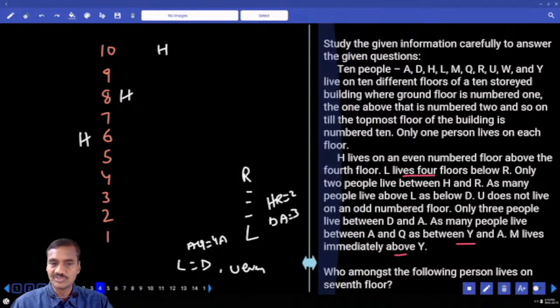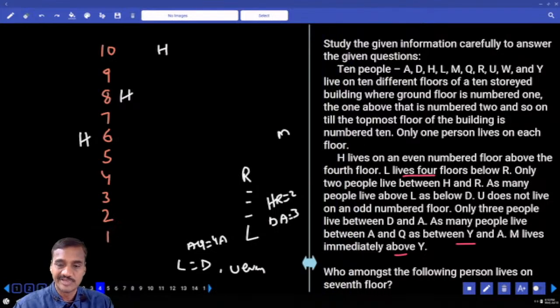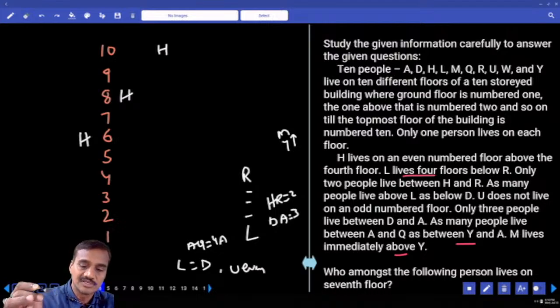And M lives immediately above Y. M is immediately above Y. This is the information we have. Then from here onwards, start with H and R. Between H and R there are exactly 2 people. Then H is already fixed here. R is here. Make this H and R, there are exactly 2 people.